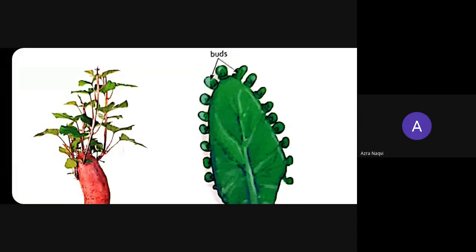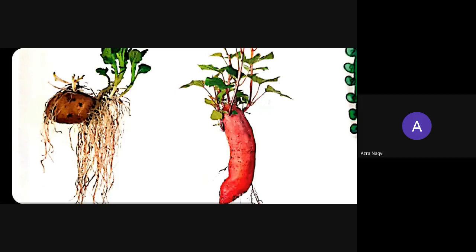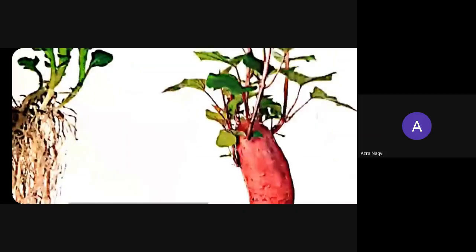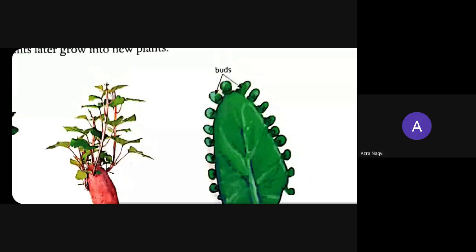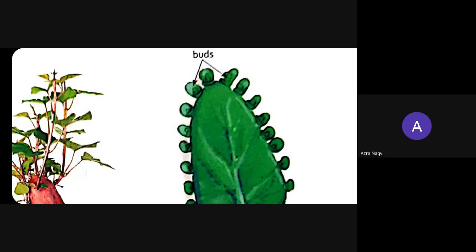Okay, and through the leaves we will get a new plant. Here we will get a new plant from this stem, through this root. The same way here we will get a new plant through the leaf. Now, getting understood? Yes, ma'am. Okay, now let's have a look at the video.